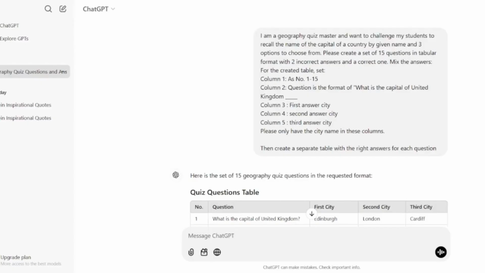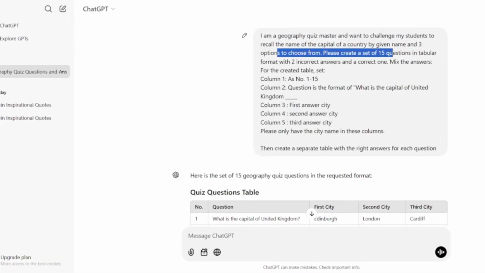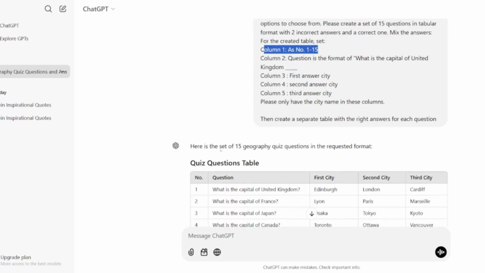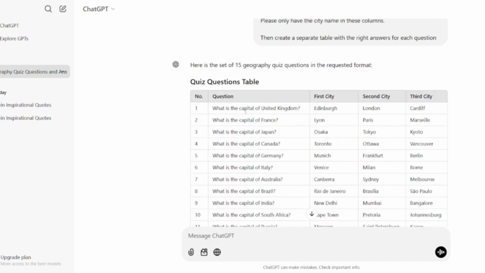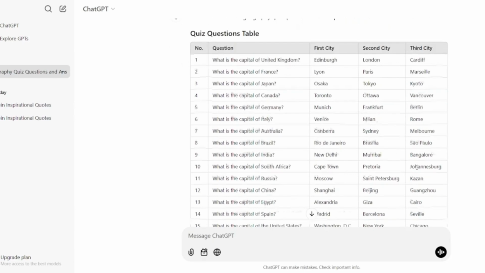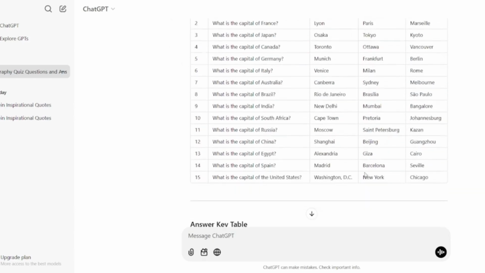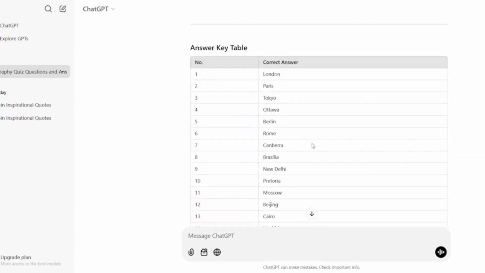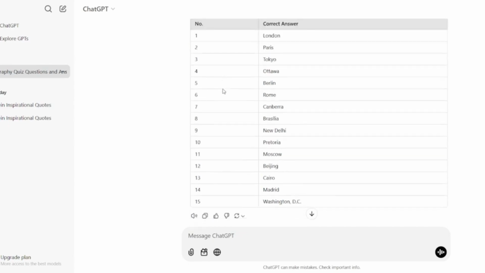Now let's go to ChatGPT to start building these questions. I'll first type in a prompt where I'm saying that I'm a geography quiz master and want to challenge my students to recall the name of the capital of the country by giving 3 options that are there. So please create a set of 15 questions in the tabular format, and this is how the table should look like. Now ChatGPT goes ahead and generates that table for you, where the first column is the question number, then the question, and then 3 options from which one is the correct one. And towards the end, it also generates an answer key table for your reference.